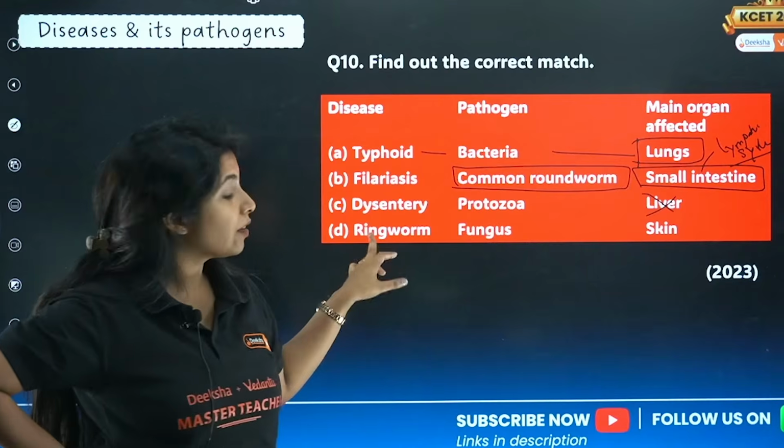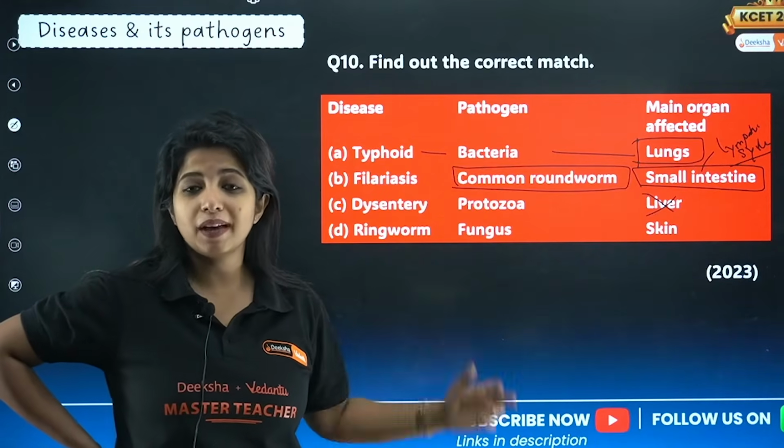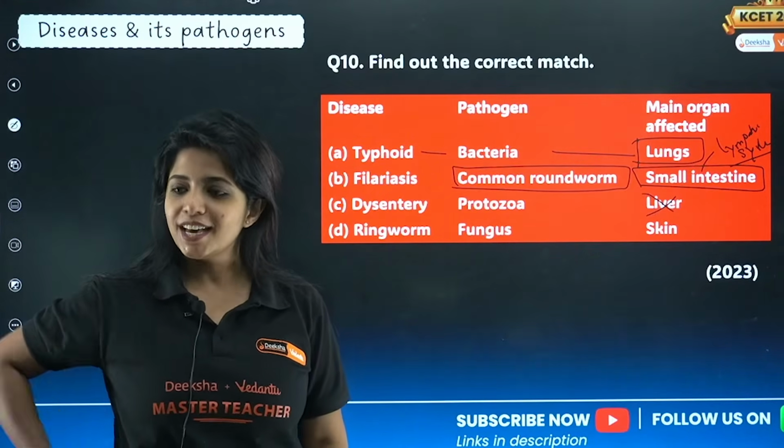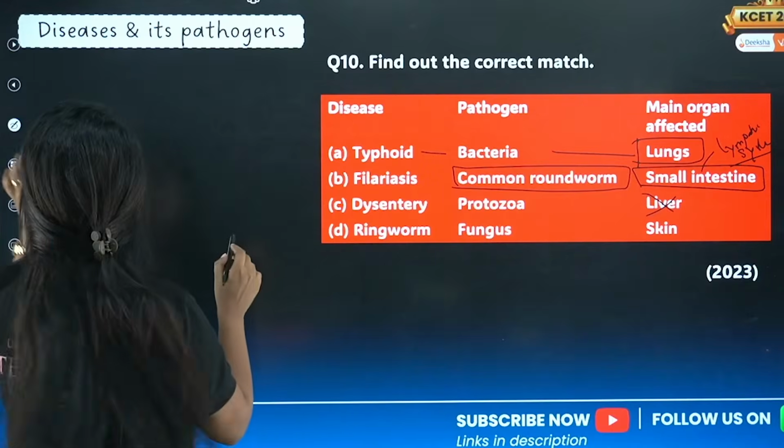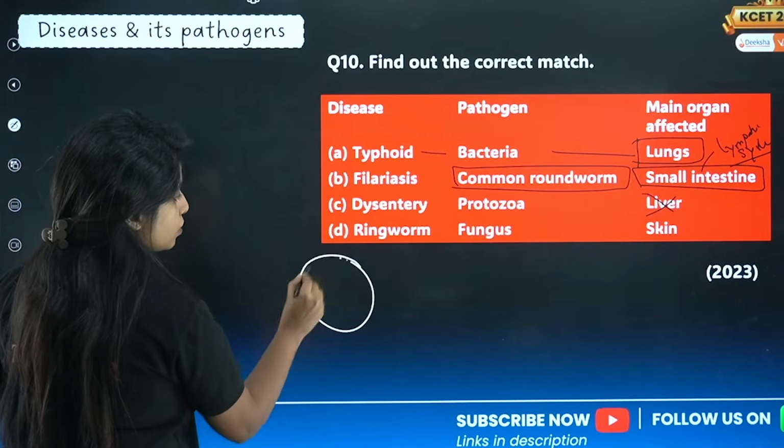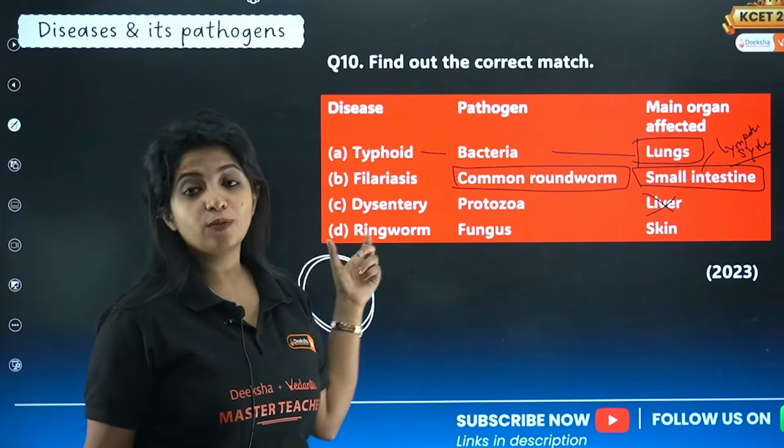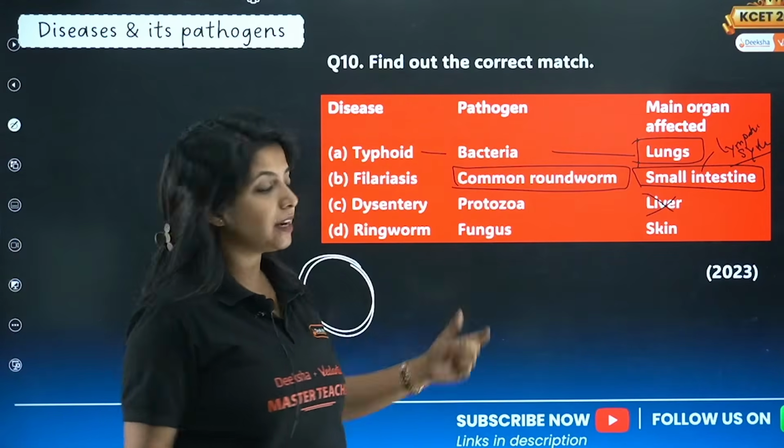Small intestine is typhoid, large intestine is Entamoeba histolytica, and my dear children, the liver has no role to play over here. Ringworm disease is caused by fungus. Ma'am, worm and fungus? Yes. This fungus basically forms a structure which looks like a worm. That is why we say ringworm. So it is caused by a fungus and it affects our skin.